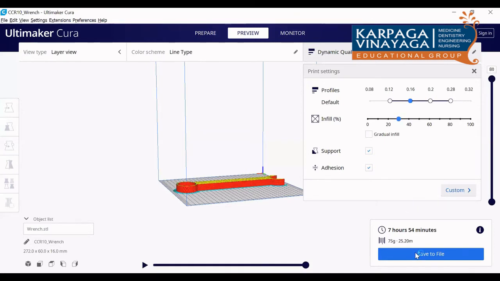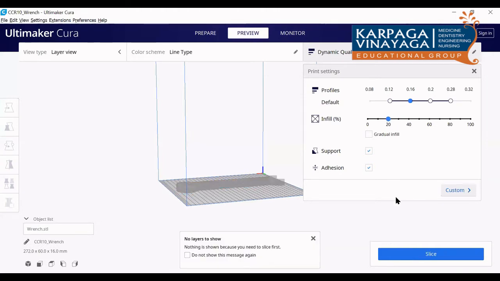So it requires 7 hours. Let me change it to 20%. Initially I had given the layer thickness as 0.16. The same thing, now I have reduced the infill percentage. Again, I am slicing. See, there will be a reduction in the time.